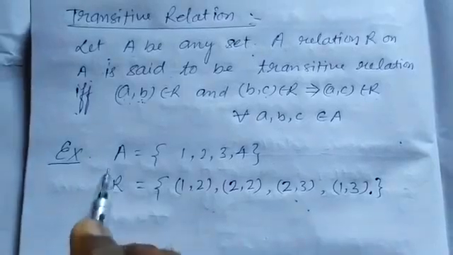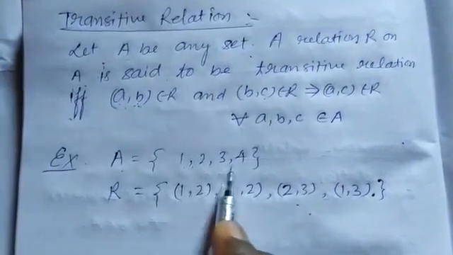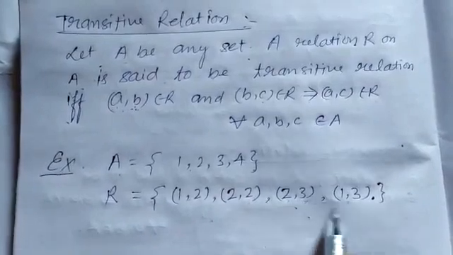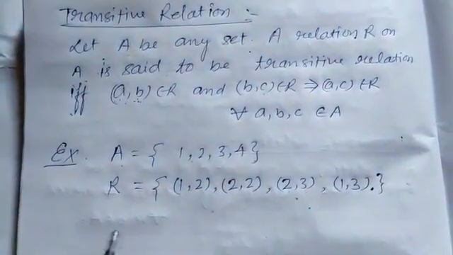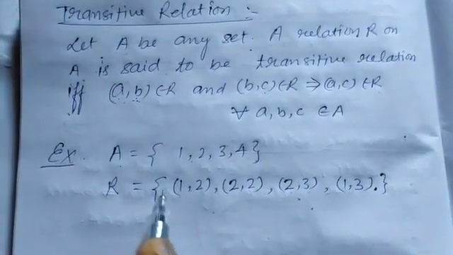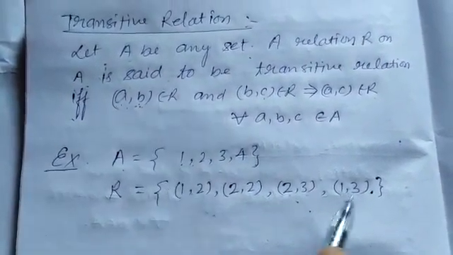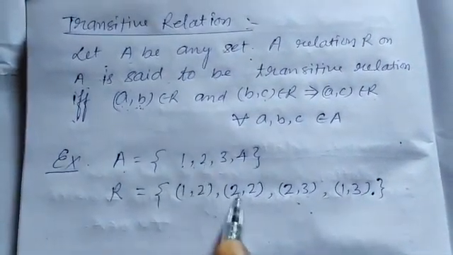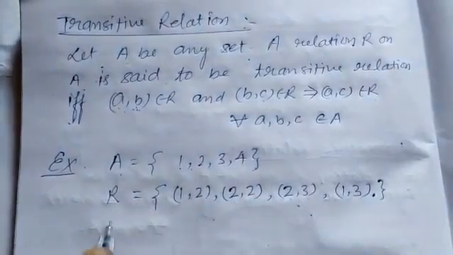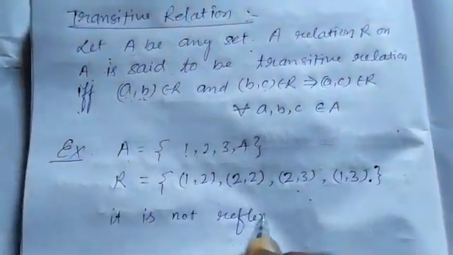Now see one example. Here set A is given with elements 1, 2, 3, 4, and the relation is defined as (1,2), (2,2), (2,3), (1,3). Now check first for reflexive relation. Applying the definition of the reflexive relation: 1 related to 1 is not given, 2 related to 2 is given, 3 related to 3 not given, 4 related to 4 not given, so it is not reflexive.